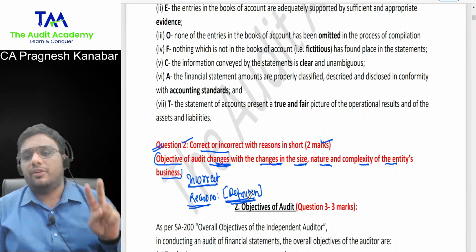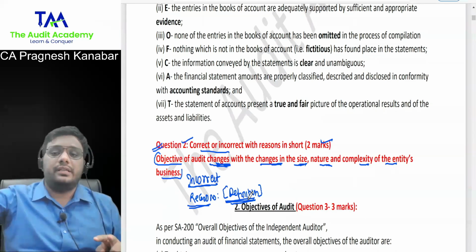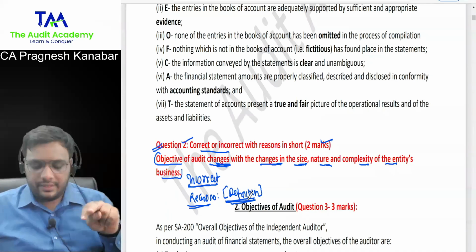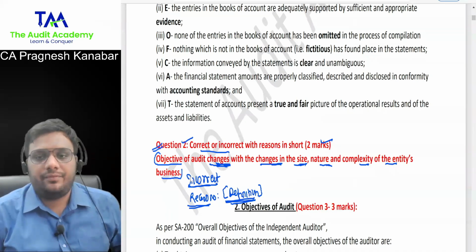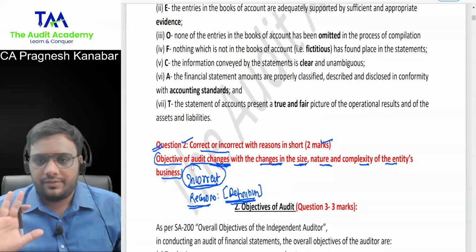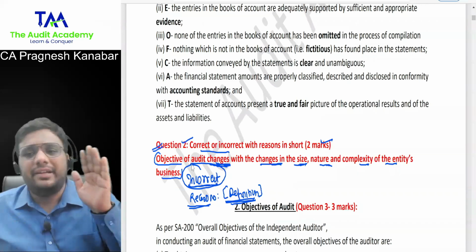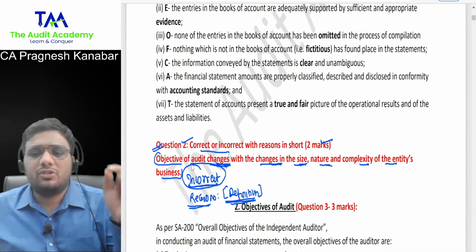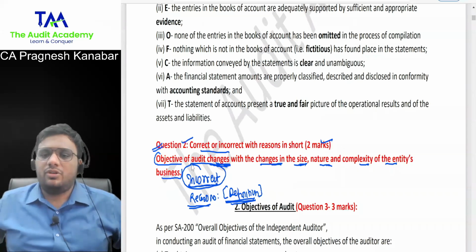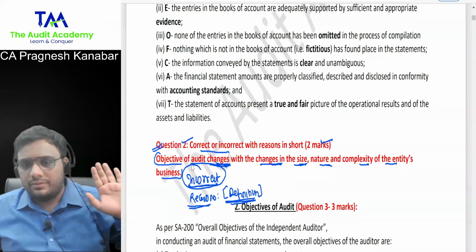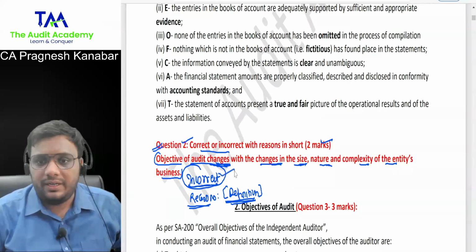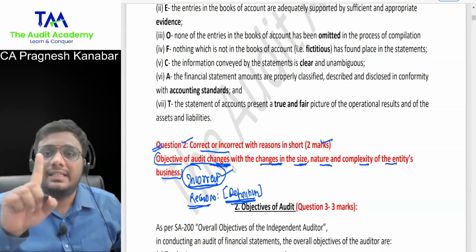Now correct, incorrect is of 2 marks. See, if the students who haven't scored in December 21, see if this could be the reason. If you write correct, incorrect, and let us say you've written this incorrect properly, but the reason was completely different, nowhere matching, not even 20% match with the suggested answer, they will give you 0. Even though this incorrect you have written properly, still they will give you 0 if the reason is completely wrong.